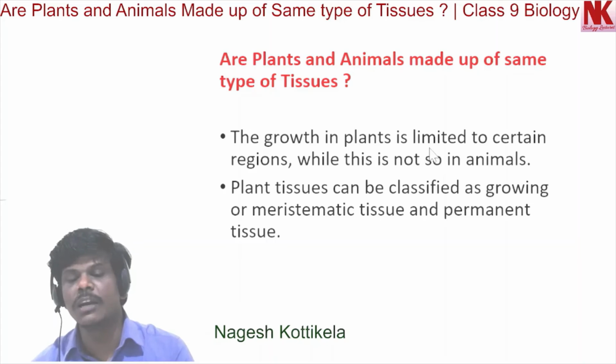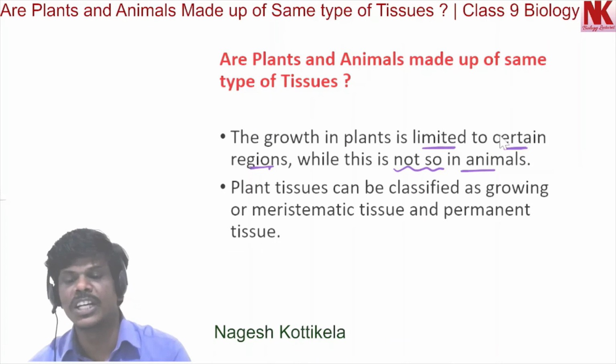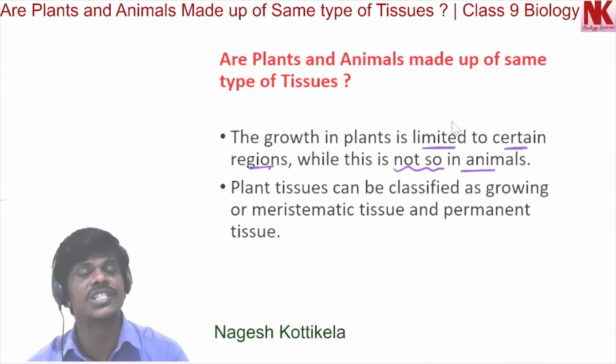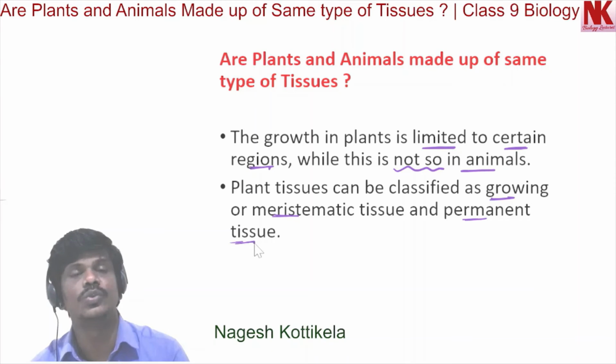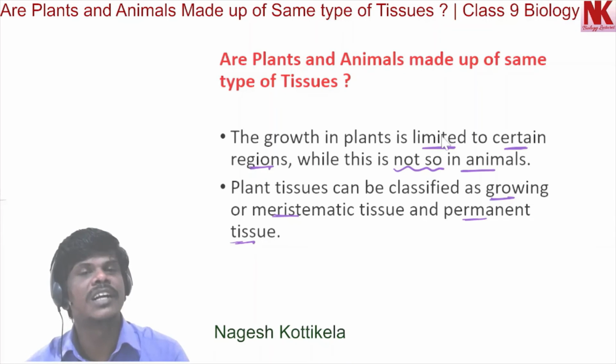Now moving to the next. The growth in plants is limited to certain regions, while this is not so in animals. Plant tissues can be classified as growing or meristematic tissue and permanent tissue. This is one of the important differences between plants and animals.